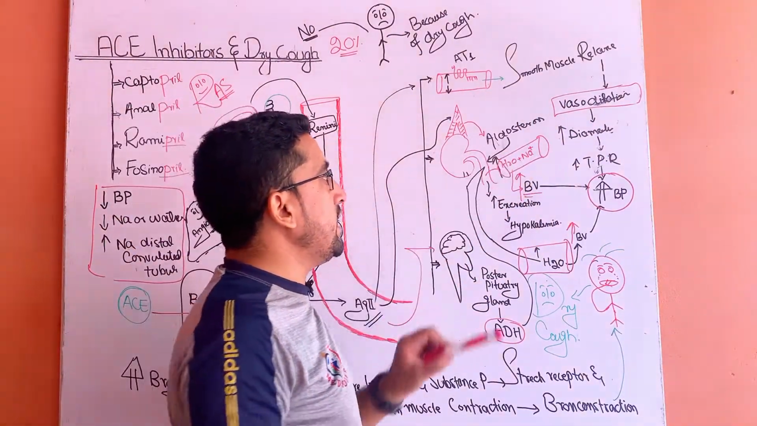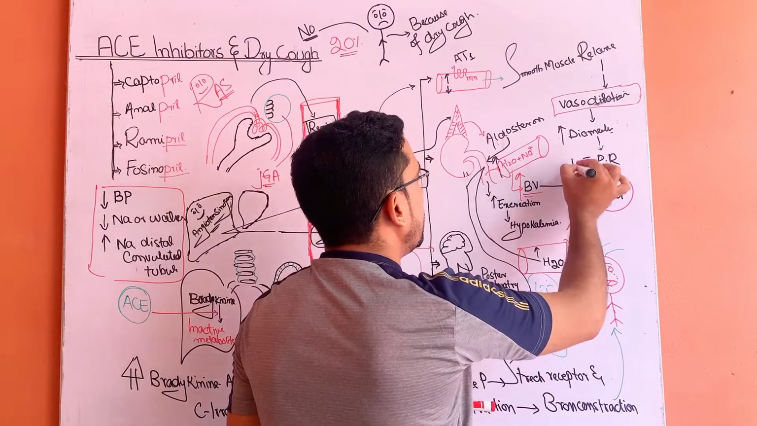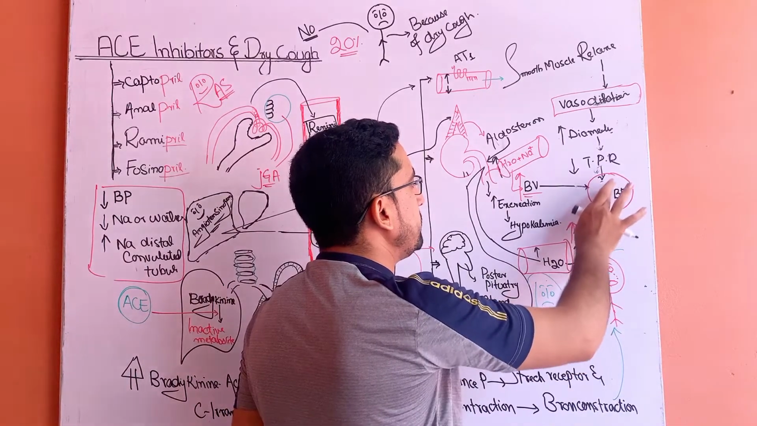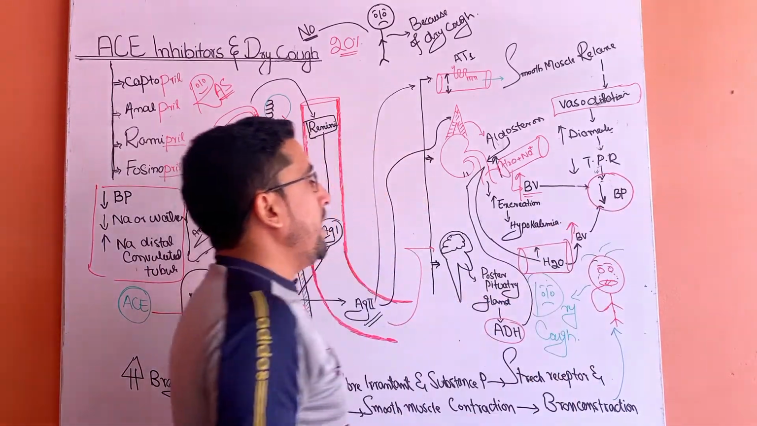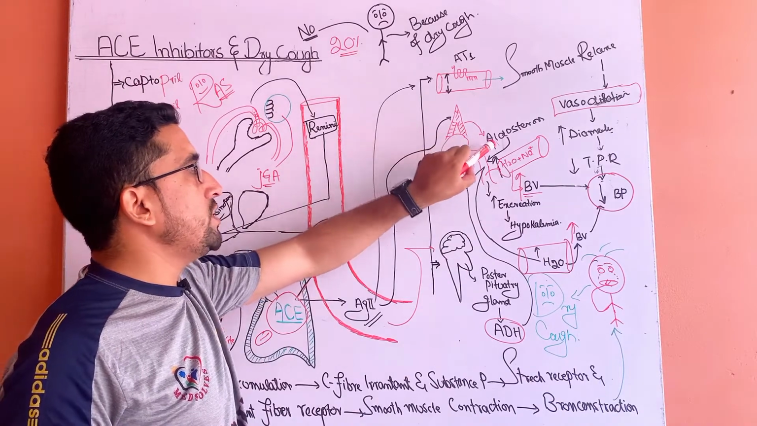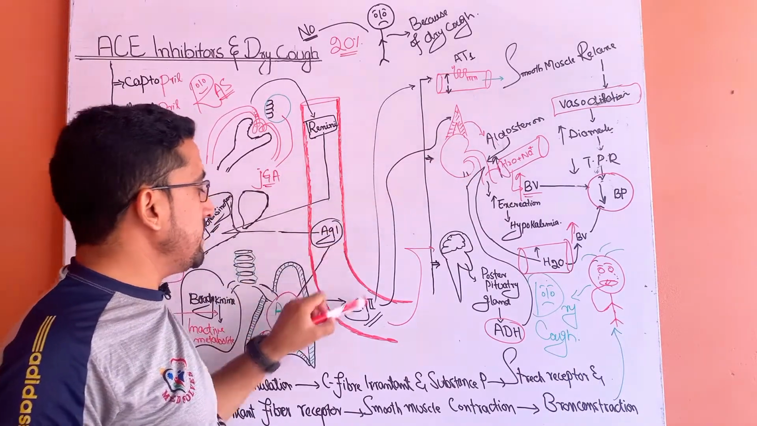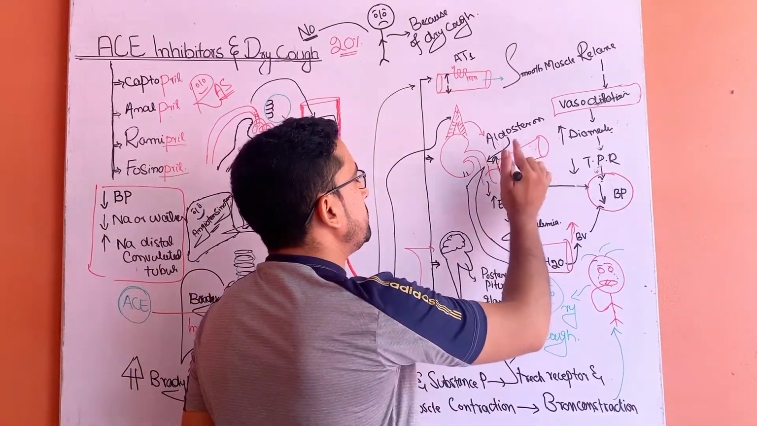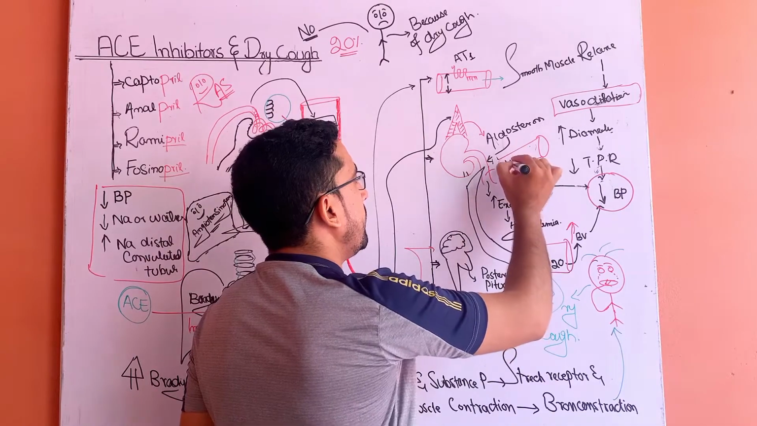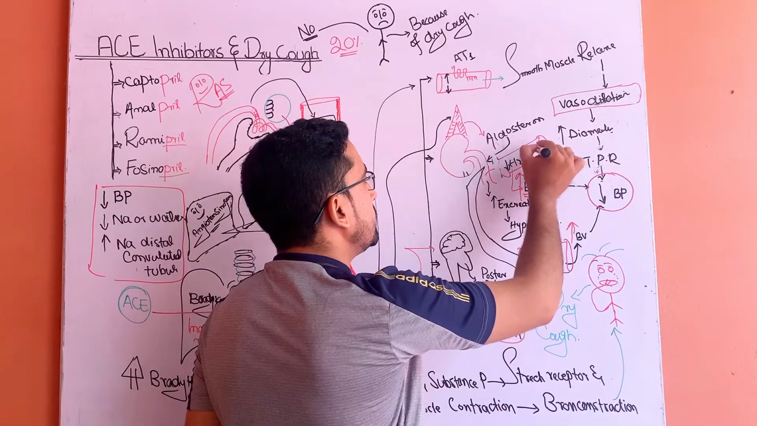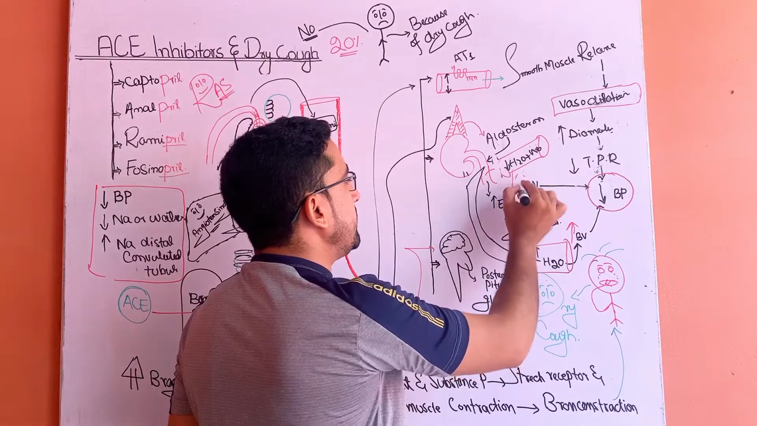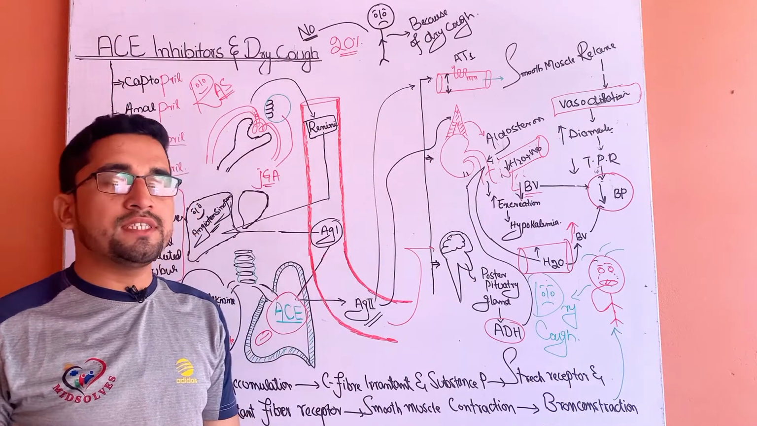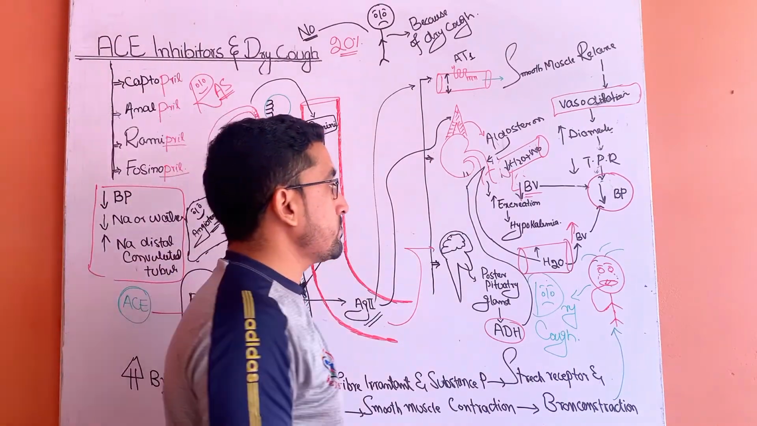Due to the increase in the diameter of the blood vessel, there will be a decrease in total peripheral resistance, and as a result the blood pressure will decrease. And also by blocking the aldosterone action of this angiotensin 2 on the adrenal cortex, they decrease the reabsorption of water and sodium, so the blood volume will decrease, and due to the decrease in blood volume there will also be a decrease in blood pressure.